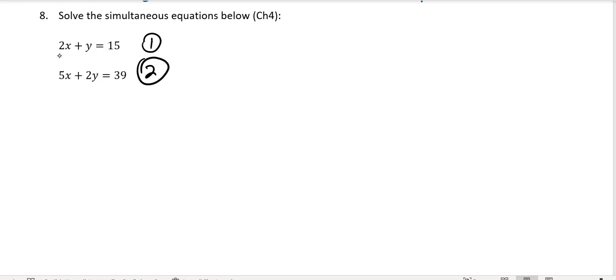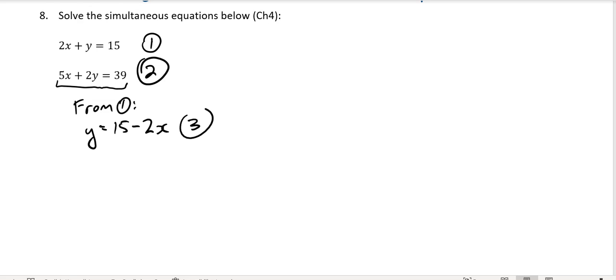When we look at the substitution method, we're looking at the variables and we're looking for one that's easy to make the subject of the equation. So make it so it's by itself on one side of the equation. If we have a look at both equations, the easiest one to make by itself is that y there. It's really easy to do. You just have to subtract the 2x over. So from equation 1, we're going to have y equals 15 minus 2x.